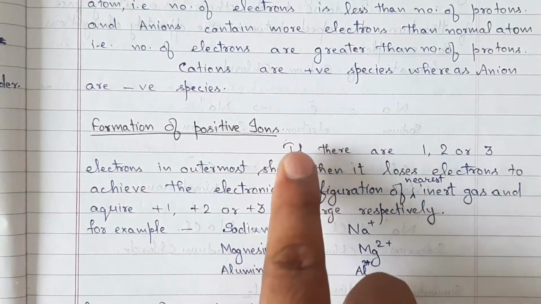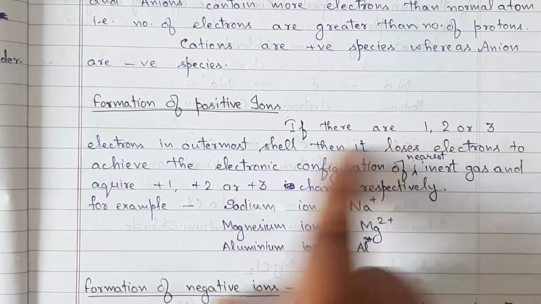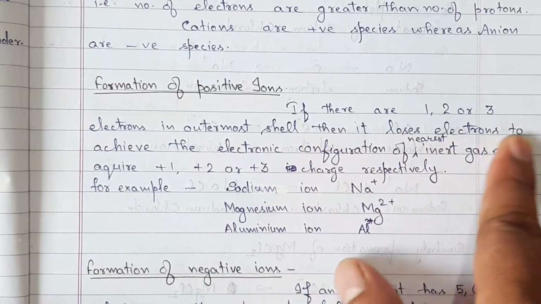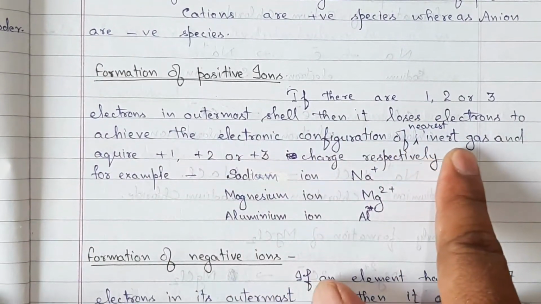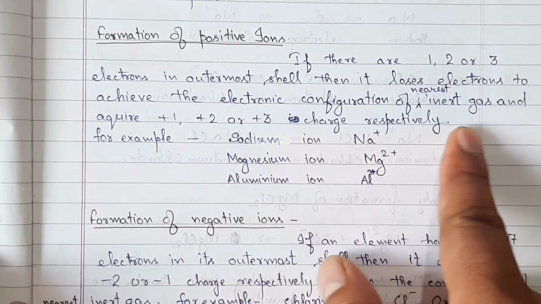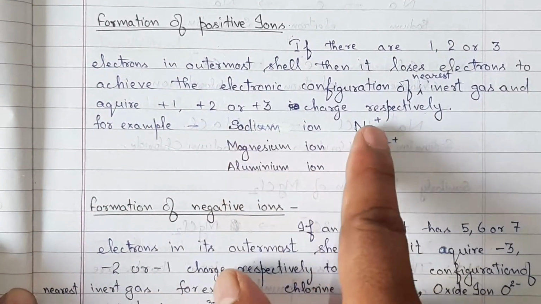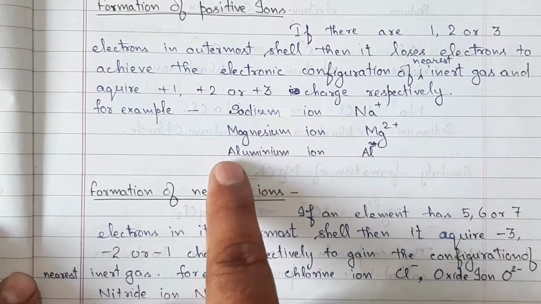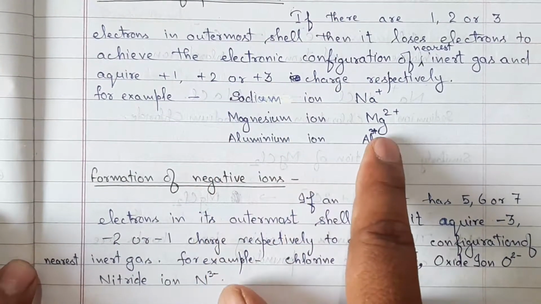Formation of positive ions. If there are 1, 2 or 3 electrons in the outermost shell, then the atom loses electrons to achieve the electronic configuration of the nearest inert gas and acquires +1, +2, +3 charge respectively. For example, sodium ion Na+, magnesium ion Mg2+, aluminum ion Al3+.